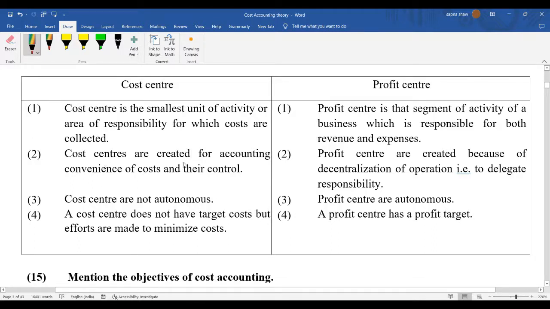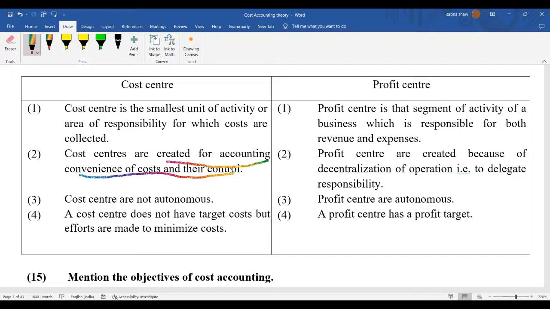Next, cost centers are created for accounting convenience of cost. If I want to prepare a cost center just for those who are procuring the raw material, I can make it. Now I want to make another cost center for those responsible for managing the raw material.